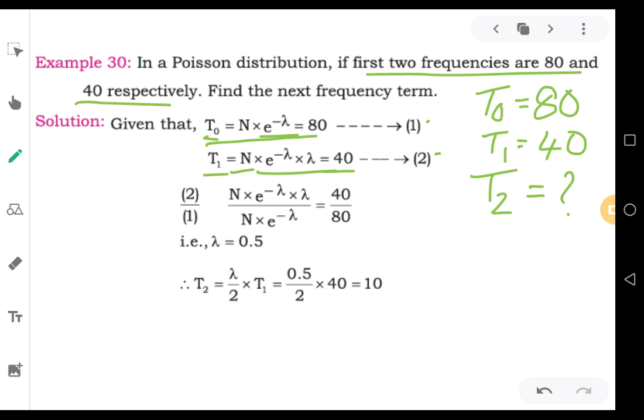With this we got two equations. Now we are dividing the second equation by the first equation, or you can do first by second also. There are no restrictions; you can do 1 by 2 or 2 by 1. I am dividing the second equation by the first equation. You have n here and n here. Both numerator n and denominator n get cancelled.